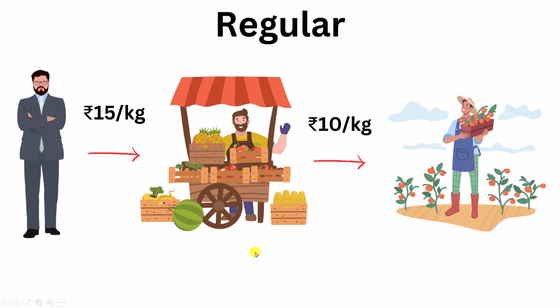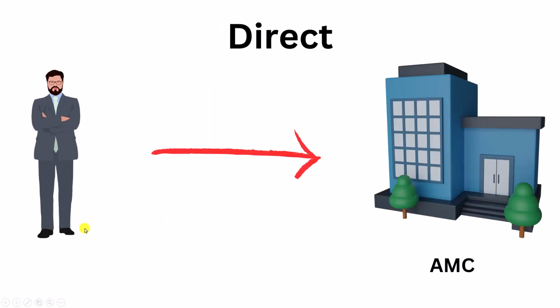Now, apply the same concept for mutual funds too. If you go to an AMC and buy a mutual fund directly from them, then it is called as direct mutual fund. For you to buy a direct mutual fund, you need to do research.